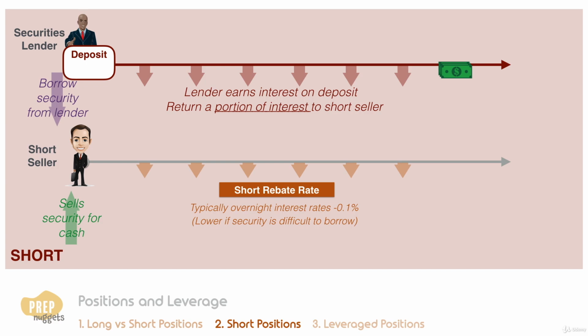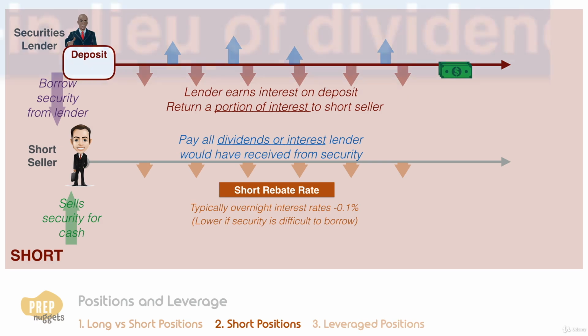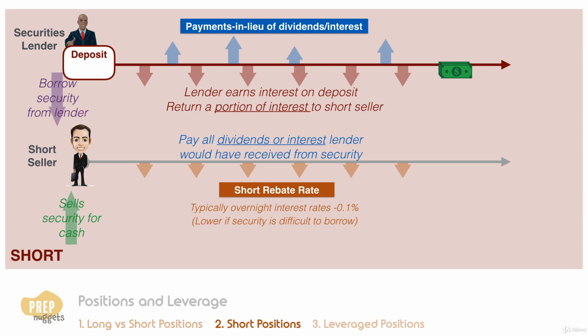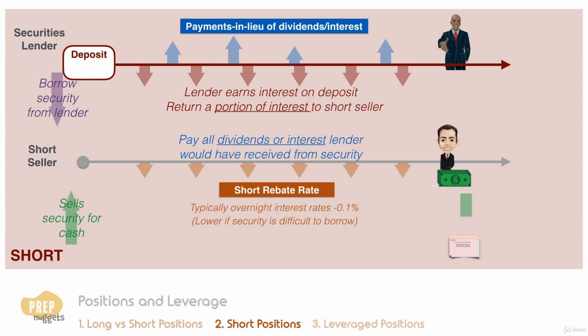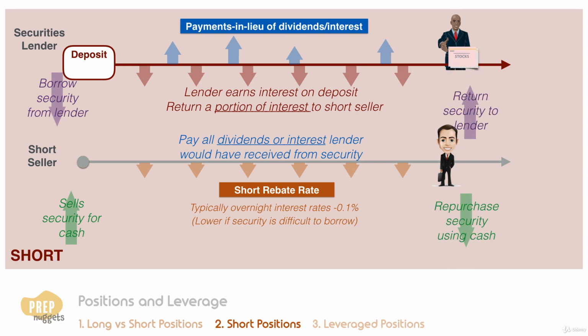Besides, the short seller must pay to the lender all dividends or interest that the lender would have received from the security. These payments are called payments in lieu of dividends or interest. Short sellers close their positions by repurchasing the securities and returning them to the security lenders. This process is commonly known as short covering.